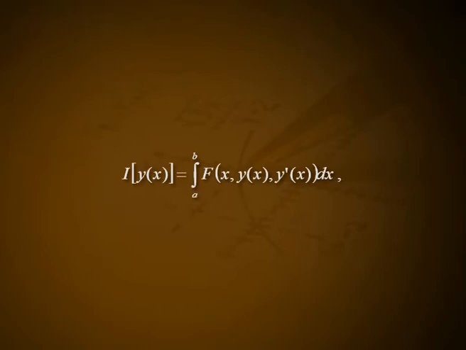An extremum of the functional of the form I of y of x is equal to integral from a to b f of x comma y of x comma y dash of x dx, where the function f is differentiable 3 times subject to the boundary conditions y of a is equal to y1 and y of b is equal to y2 is obtained by the differential equation f y minus d by dx of f y dash is equal to 0, which is known as Euler's equation, and the integral curves of this equation are known as extremals.